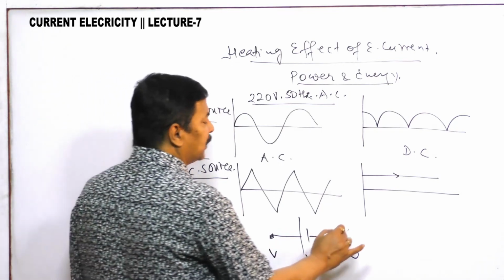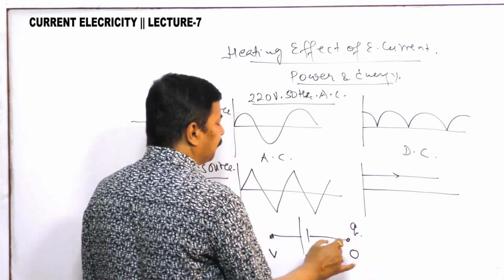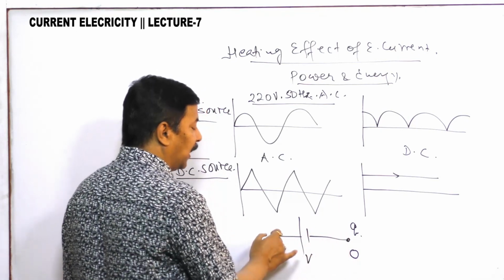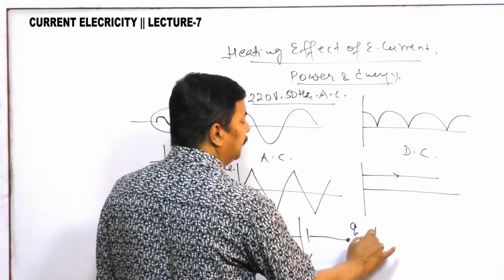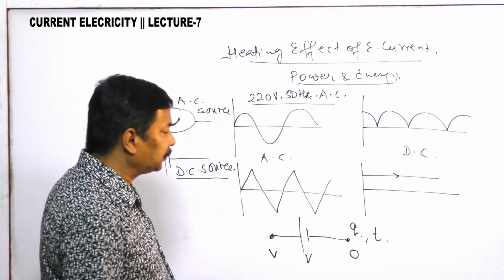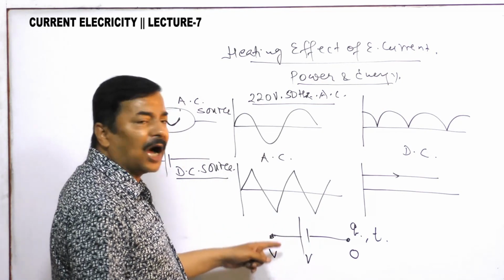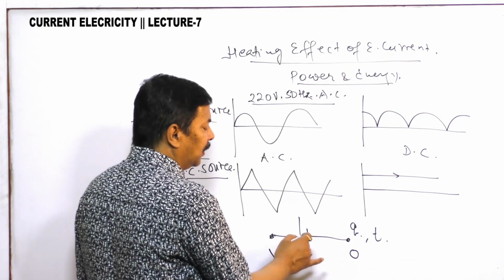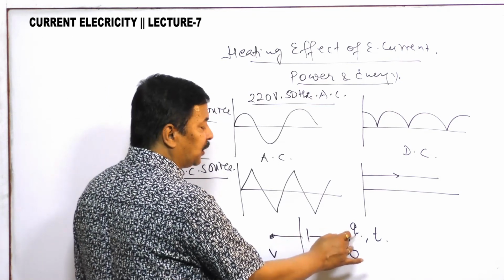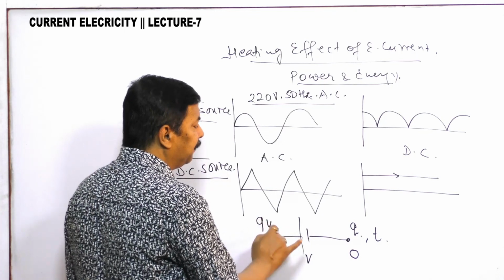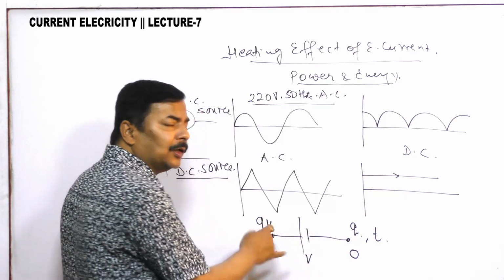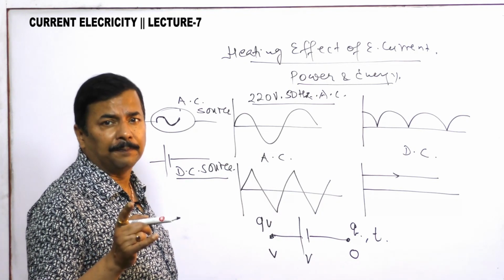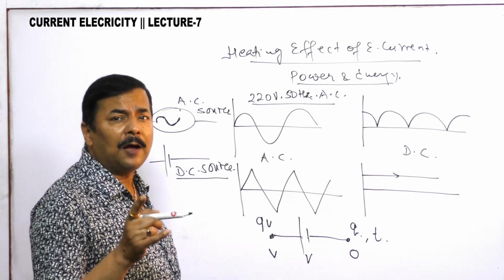If Q charge crosses the battery, comes from here to here in time t, then the energy of the charge at this particular point, the energy provided by the battery to the charge, is QV, and then it moves ahead. So battery basically is the source of energy. It provides energy to the charge.